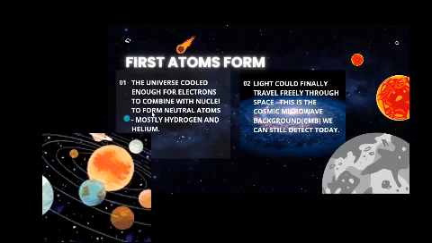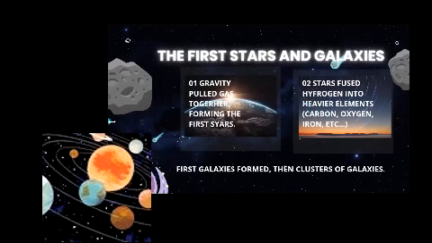Sorry for that. So where was I? Okay, first stars and galaxies. When the universe was cool enough, there were mostly hydrogen and helium, and they combined together. Because gravity was there, and gravity pulled gas together. In the beginning, I said that after the Big Bang, all the fundamental laws were created, like gravity, electromagnetism, and all that. So, because gravity was there, the gases were pulled together.